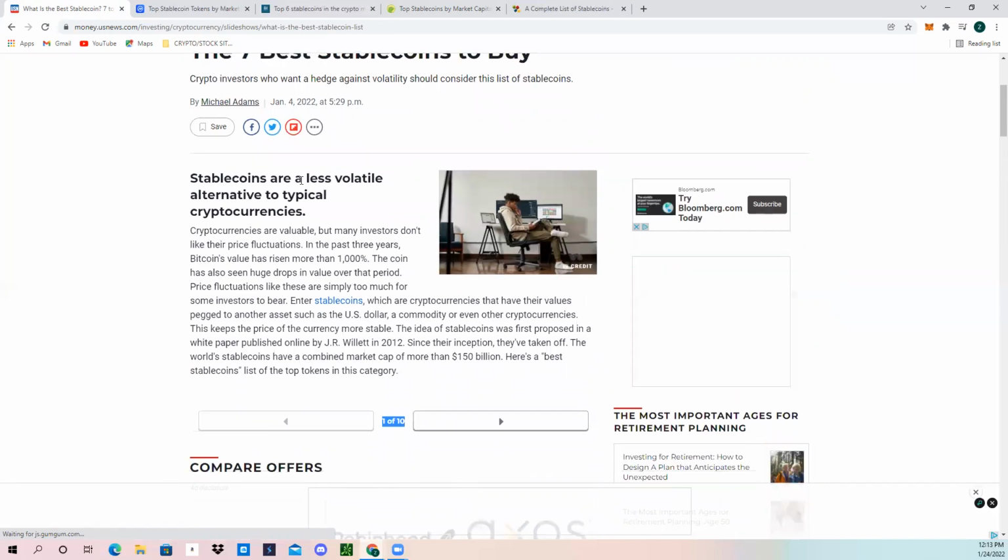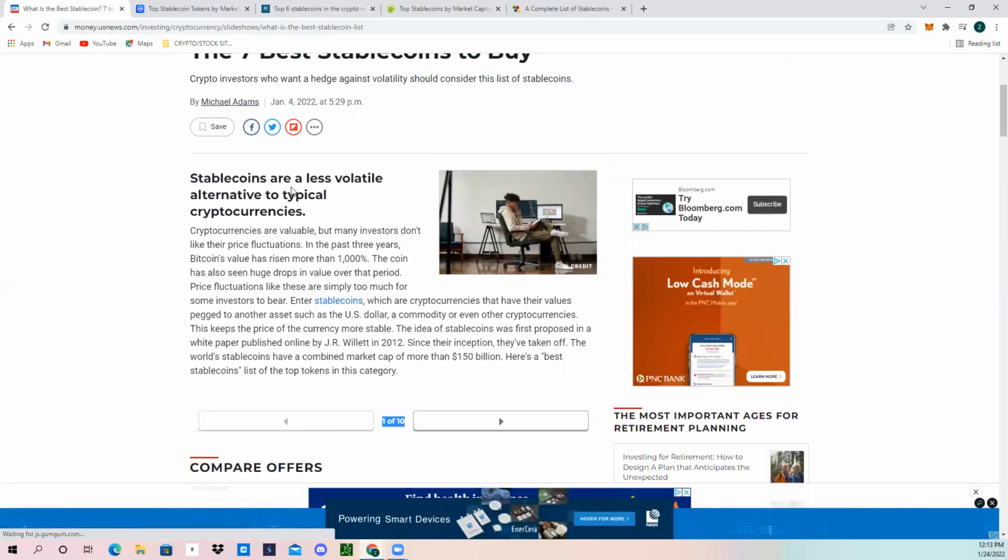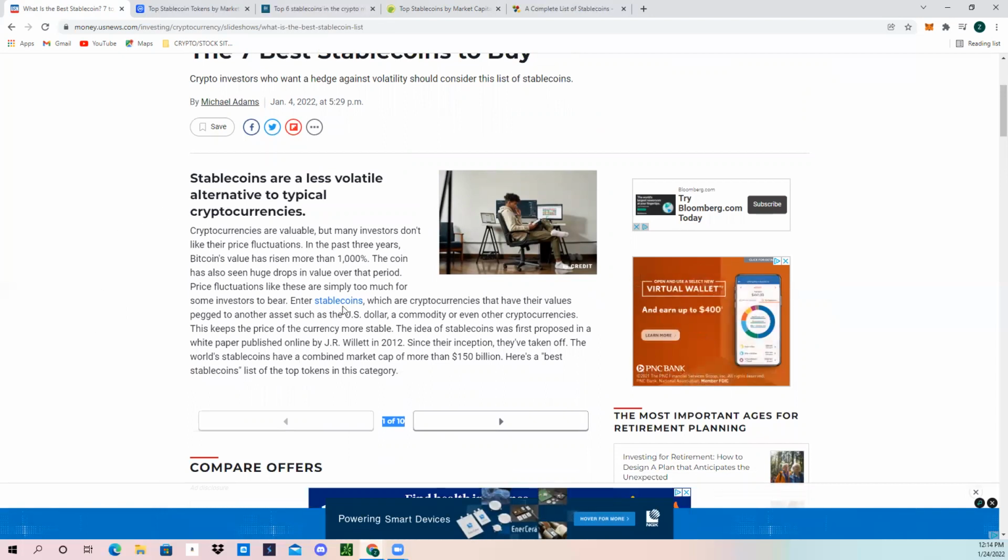Stablecoins are a less volatile alternative to typical cryptocurrencies. So enter stablecoins, which are cryptocurrencies that have their values pegged to another asset, such as the US dollar, a commodity, or even other cryptocurrencies. This keeps the price of the currency more stable. The idea of stablecoins was first proposed in a white paper published by J.R. Willett in 2012. Since their inception, they've taken off. The world's stablecoins have a combined market cap of more than $150 billion. And then, of course, they give you a list of their best stablecoins.